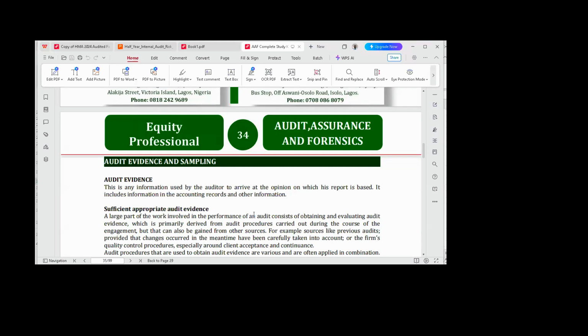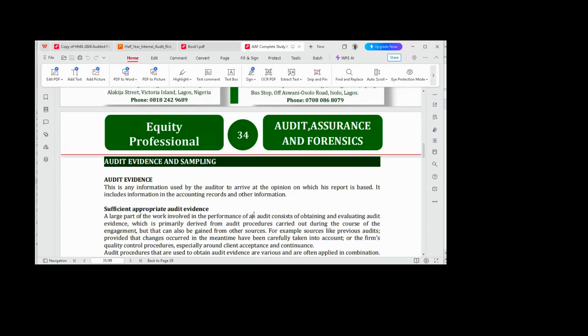So we are talking about the source of your information, the appropriateness. You look at it from two sides. What are those things that are going to make your audit evidence to be of quality? We are going to look at two things. Number one, the relevance and the reliability. Those information that you are obtaining, are they related? Are they relevant? Are they of importance? That's where relevance comes in. Then reliability means the source. How credible is the source?